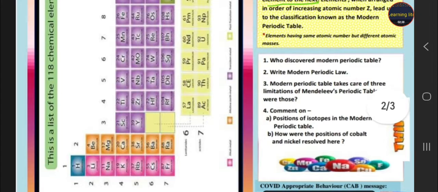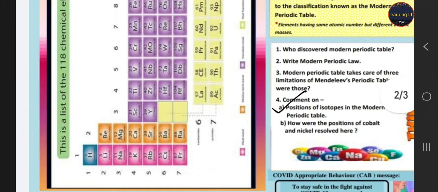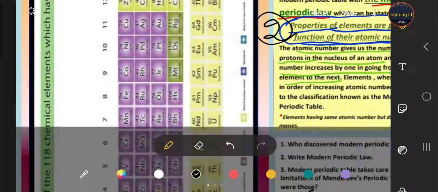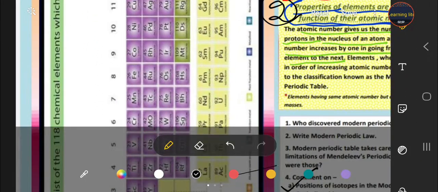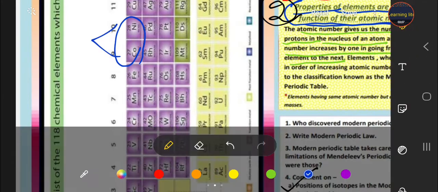Comment on the position of isotope in the modern periodic table. So Henry Moseley provided a fixed position for the isotope in its modern periodic table. And how is the position of cobalt and nickel resolved here? He placed cobalt and nickel in the increasing order of their atomic masses. See there, atomic number. So this is the answer of your fourth B.